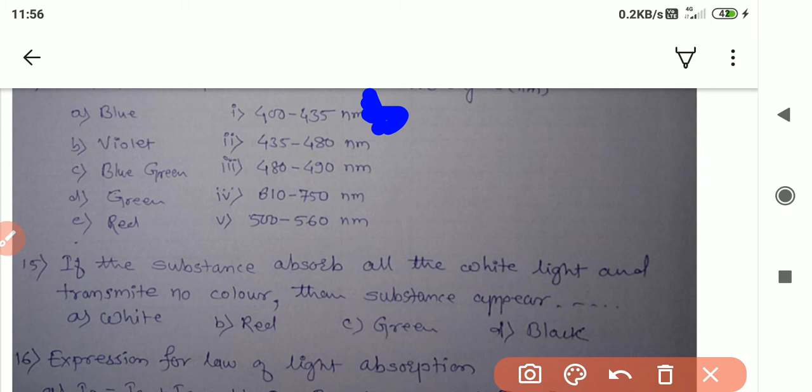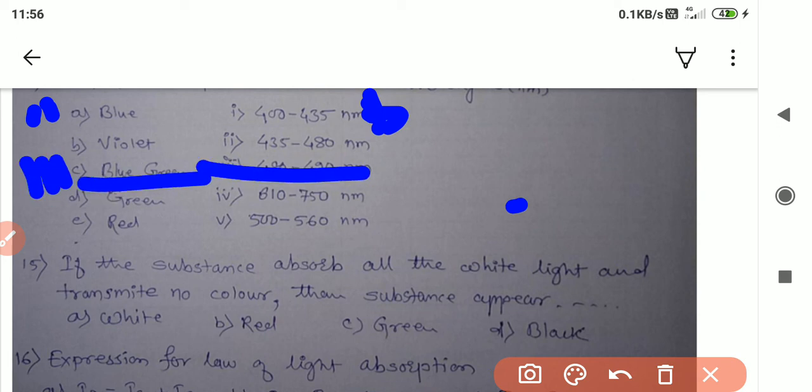Then blue, 400 to 480. Okay. See, then blue and green. Blue green is in between this. So green, fourth number. See, the blue green, the correct option is 3. This one for the blue. Then green. See, red is the last one.